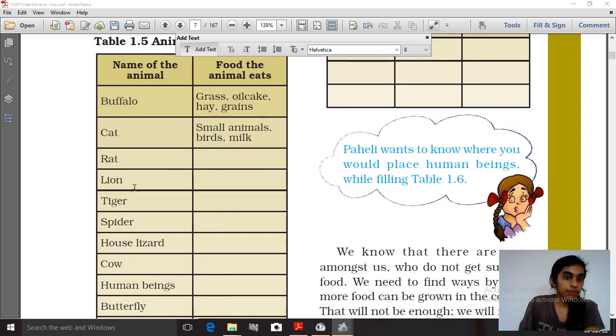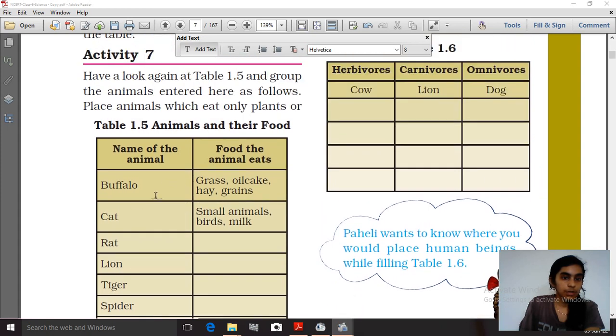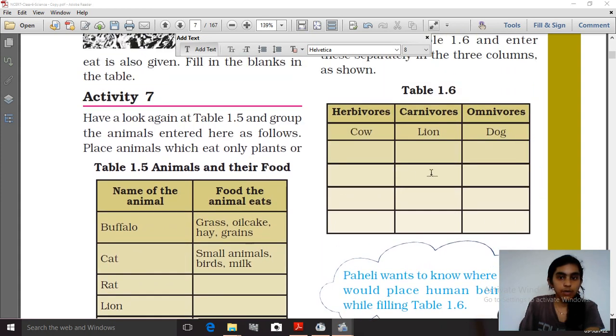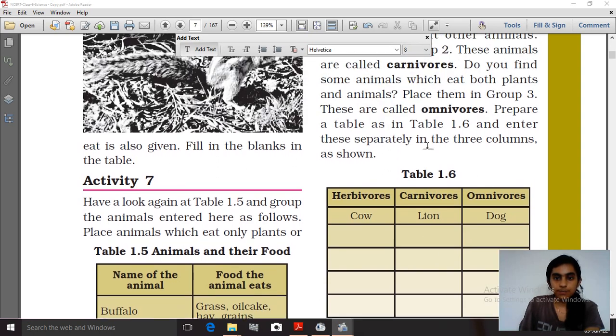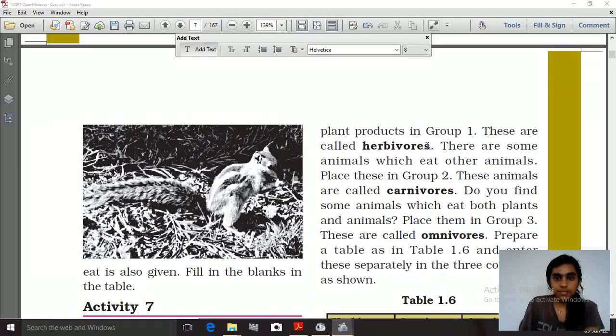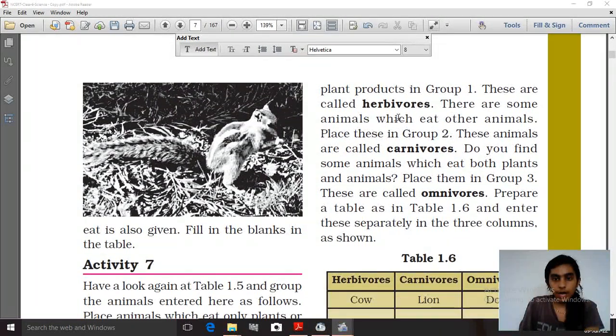You have to identify those animals from table 1.5 and list them in table 1.6. For that some types are given, like herbivores, carnivores and omnivores. So you have to know what is herbivore, what is carnivore and what is omnivore.